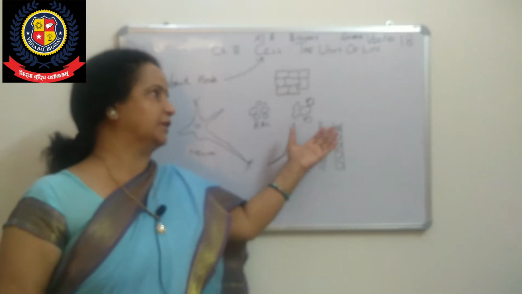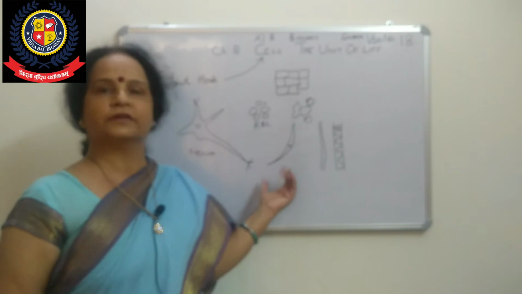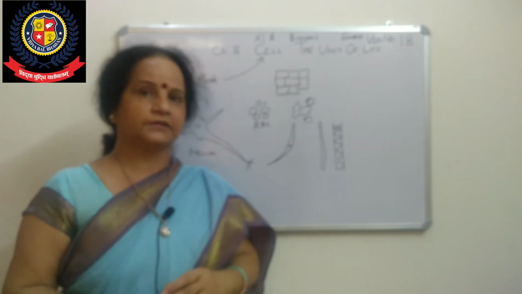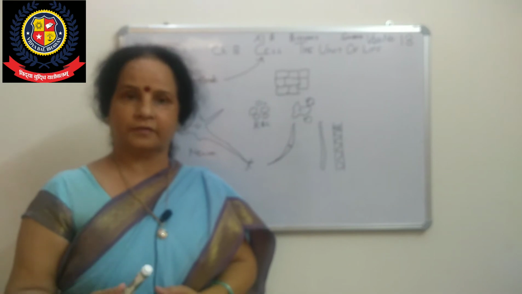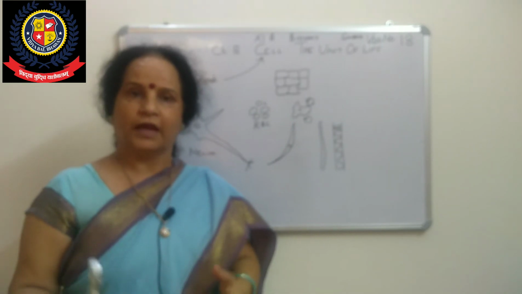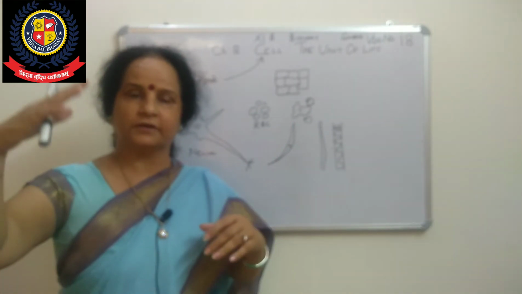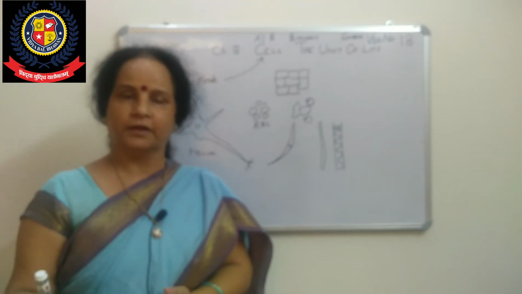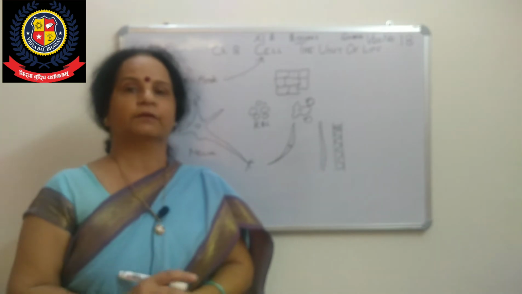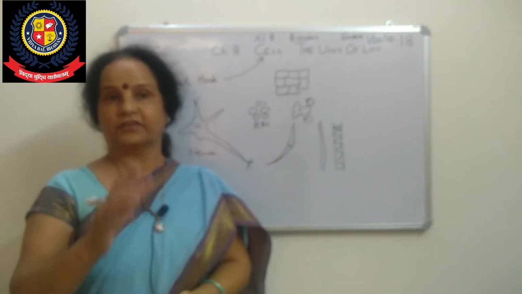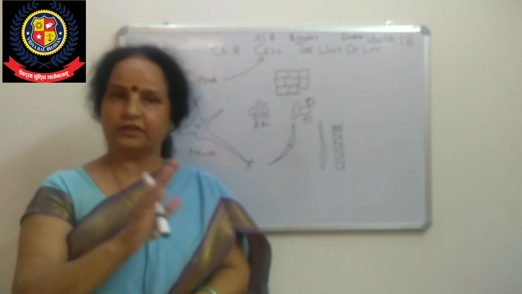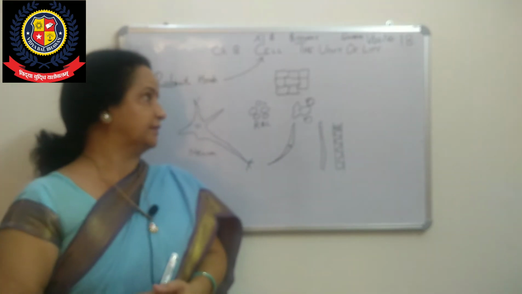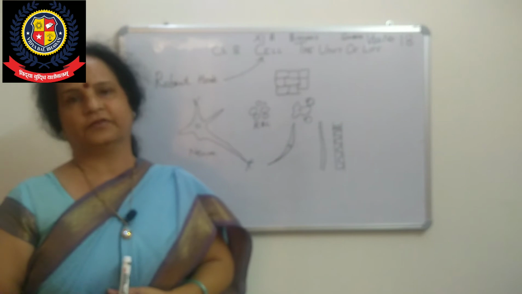RBCs are the same size, WBCs are the same size, nerve cells are the same; their cell sizes are the same. The difference is in numbers. When we grow in width and length, it is because of cell division, because cells increase in number. When cells increase in number, our size changes. It doesn't mean our cell changes. Our cell is not going to change. Only the numbers change. So cells have different shapes and sizes.